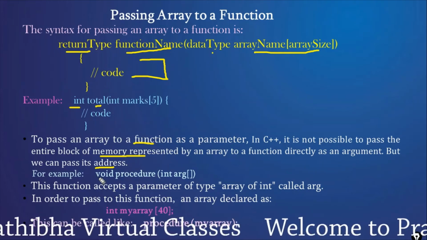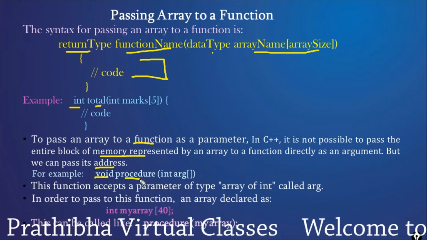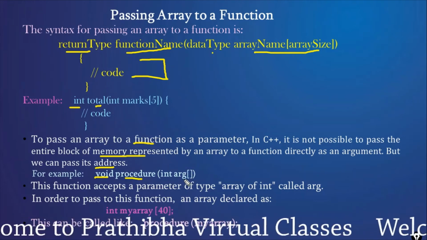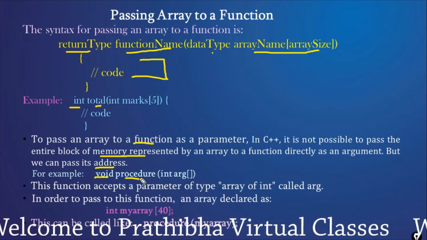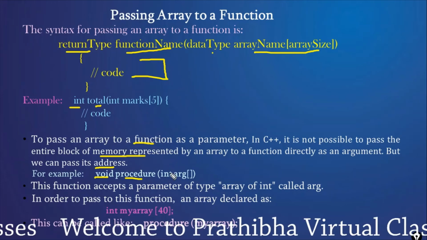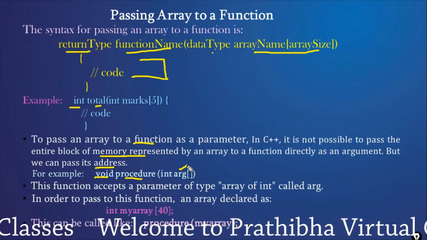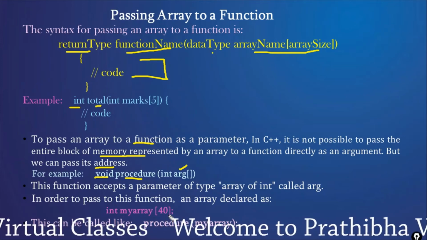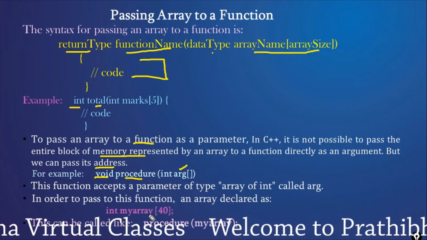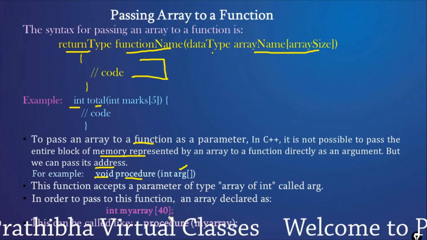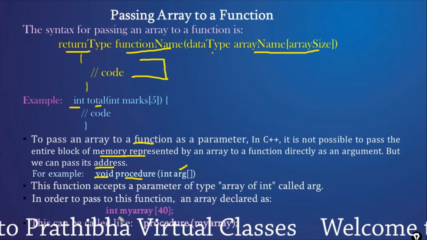For example, void is the return type, procedure is the function name. Here we are passing just the array reference, int arg, and this function accepts a parameter of type array of int called arg. In order to pass to this function, an array can be declared as int my array, and the dimension may be any size, here we declare 40, and it must be an integer.